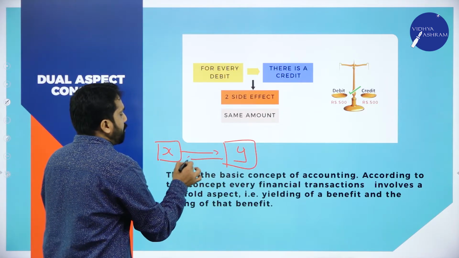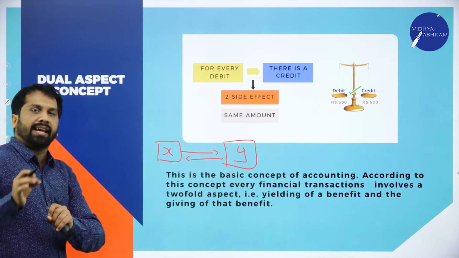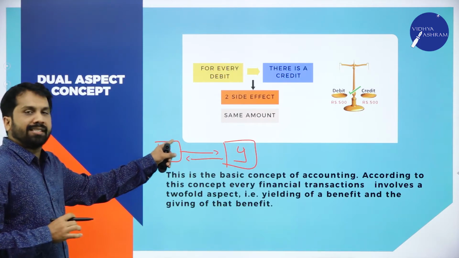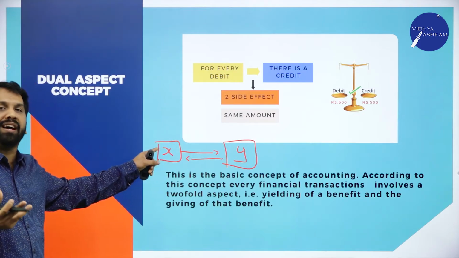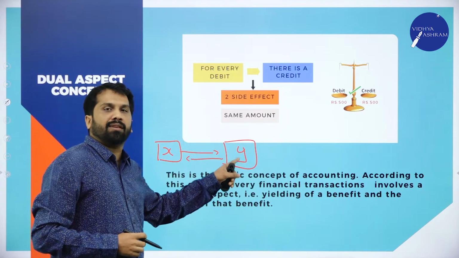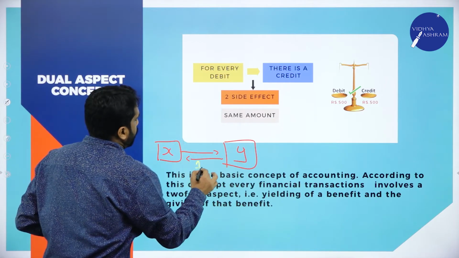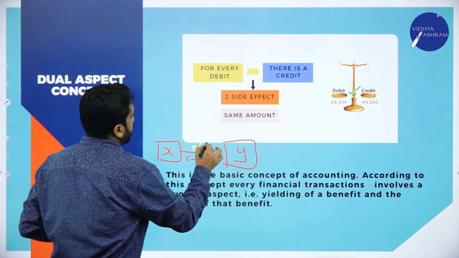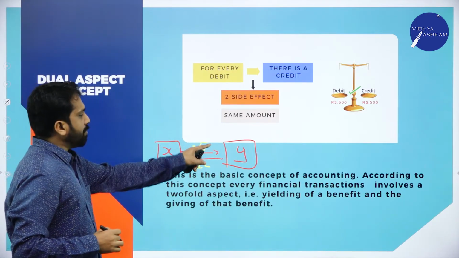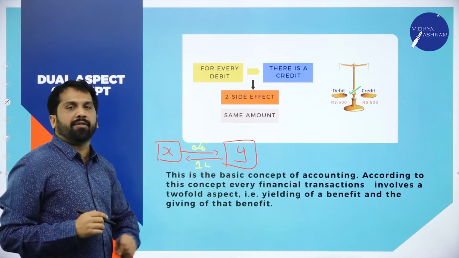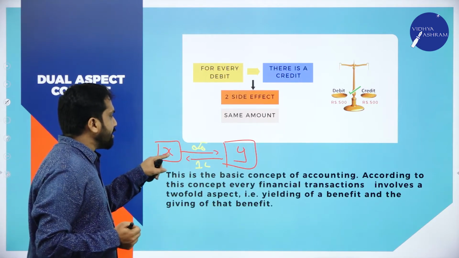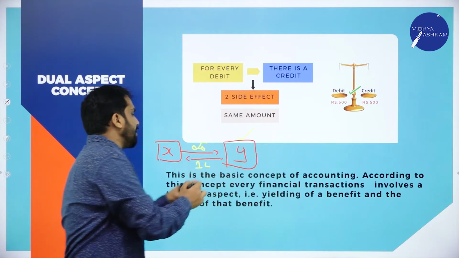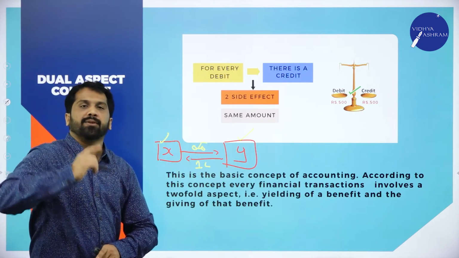He paid rupees 1 lakh. Again, I'll repeat. X is the seller. He is a manufacturer of bikes. Y is the customer. Y paid 1 lakh and he has given bike. X has given bike and Y has given 1 lakh. So, in this transaction, Y received bike, X received rupees 1 lakh.